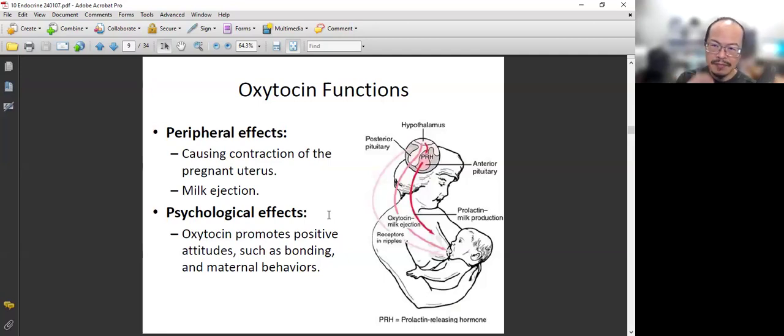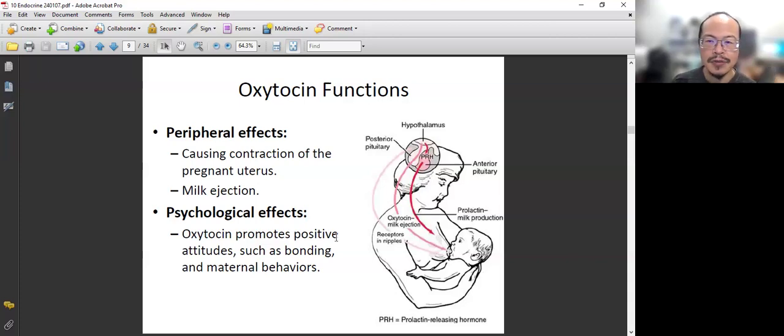Oxytocin, another member, where is it from? It's from the posterior pituitary gland. And what's its function? It serves as a hormone that acts on the breast to cause milk release, or milk ejection.